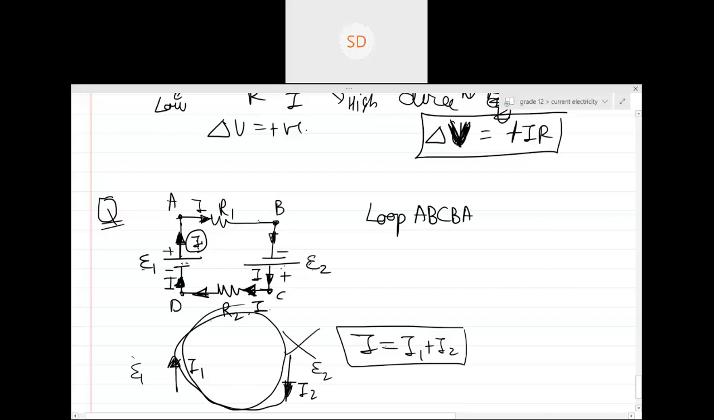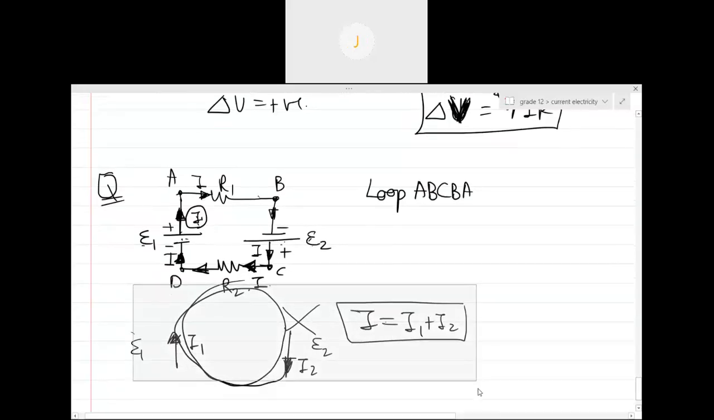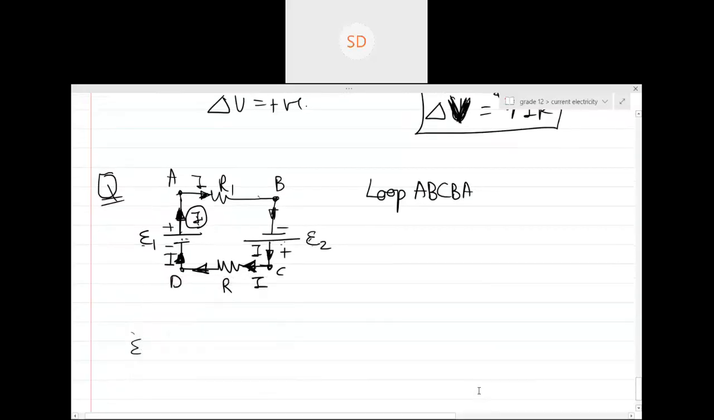So you can just say the current in this loop is how much? What is the current in the loop? The current in the loop is I, and hence solve accordingly. Now, I'm going like A, B, C, D, A. So, can anyone tell me what will be the equation?